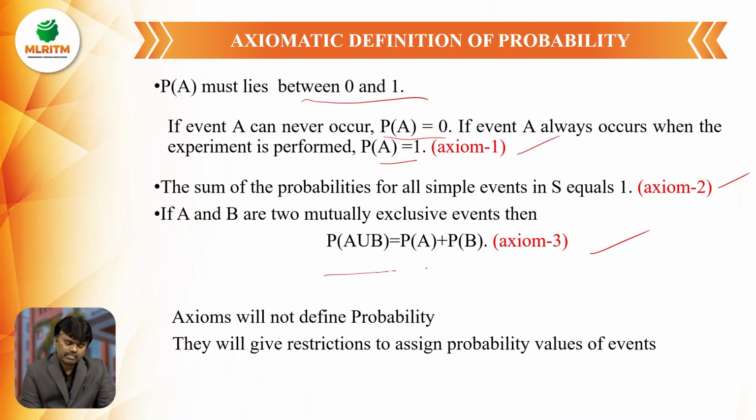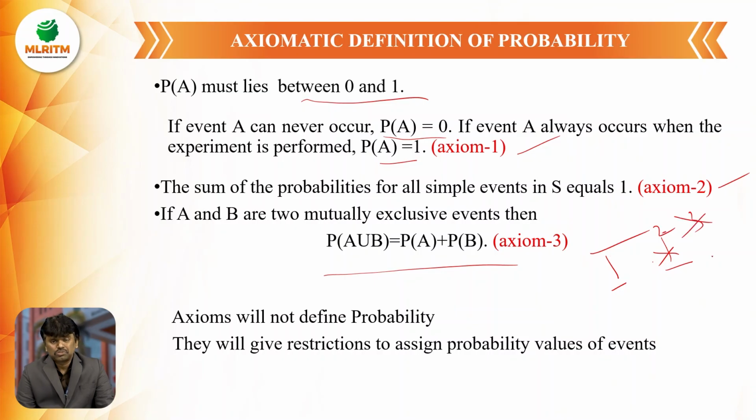The third axiom is if A and B are any two mutually exclusive events, then P of A union B is equal to P of A plus P of B. First of all, mutually exclusive events means happening of one event prevents the happening of all the remaining events. Two events mutually will not occur. So if one event is occurring, another event will not occur. These two events are said to be mutually exclusive events.